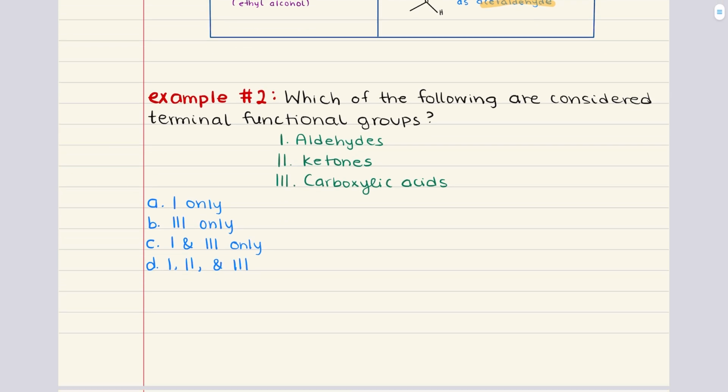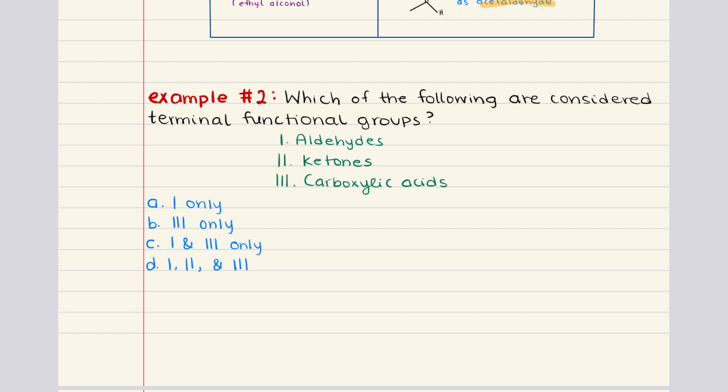Let's tackle problem 2 next. This problem says, which of the following are considered terminal functional groups? Statement 1 says aldehydes, statement 2 says ketones, and statement 3 says carboxylic acids. Now, a terminal functional group is one that has to be located at the end of a carbon chain. This is because of how the group is structured and how it bonds to the carbon chain.